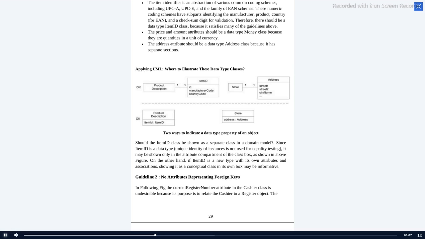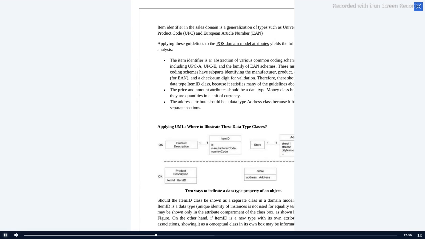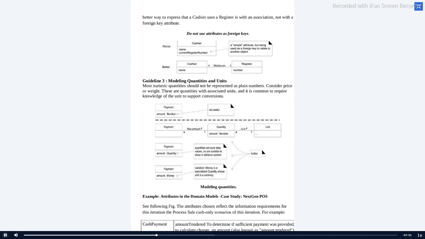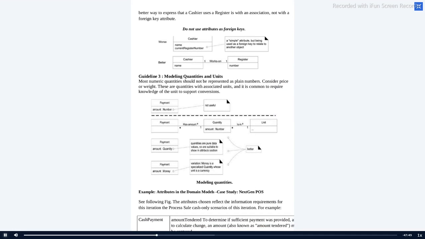So what I am mentioning is, if you are using foreign keys, you should not give them as an attribute. Let me discuss in detail with this diagram. Here you can look at the diagram. I'm just marking this as the worst way, and this is the best way.